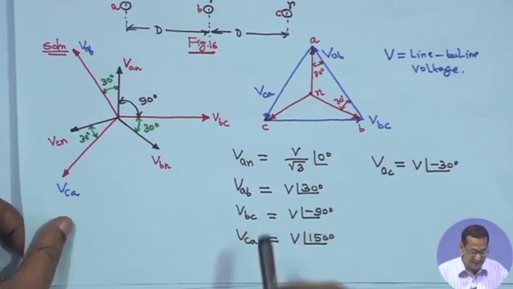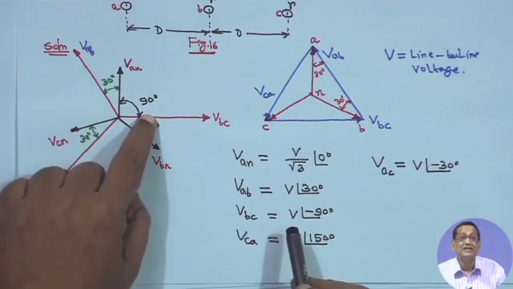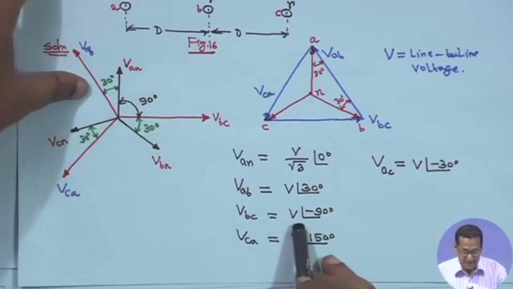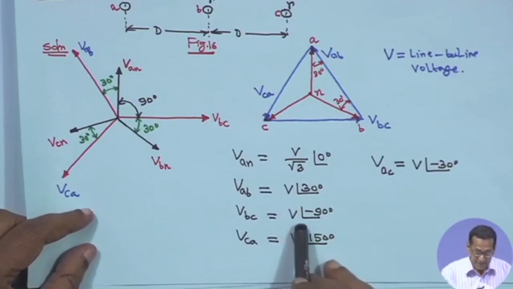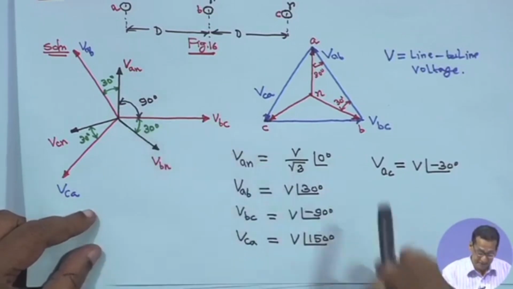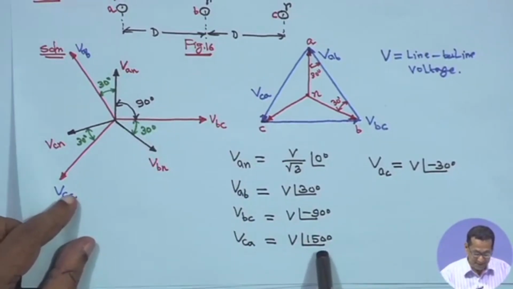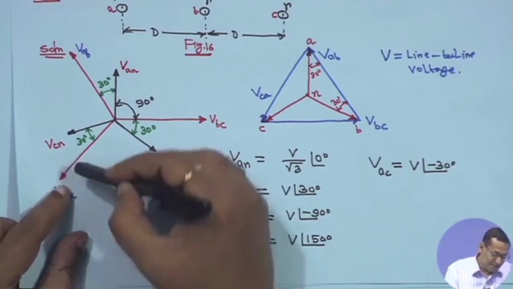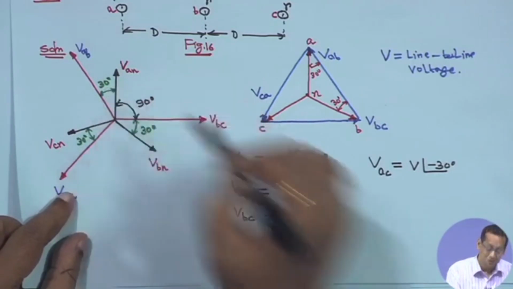Similarly, VBC is lagging VAN by 90 degree. It is a line to line voltage, so no question of root 3 here. VBC is equal to V angle minus 90 degree. And similarly, VCA is equal to V angle 150 degree, because between VAB and VCA it is 120 degree plus 30, so 150 degree.